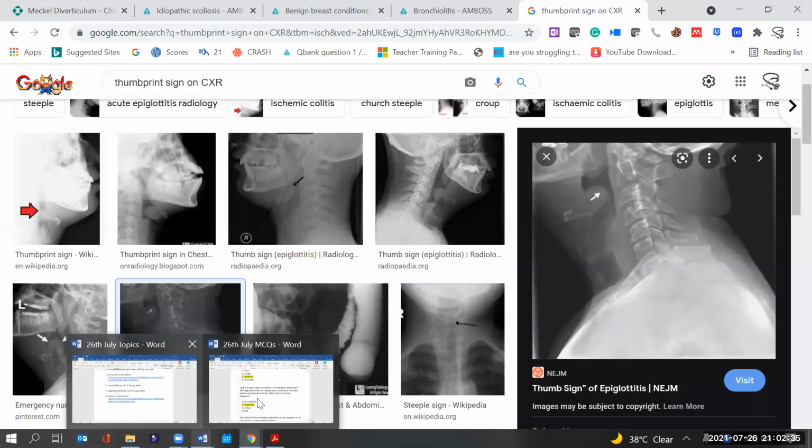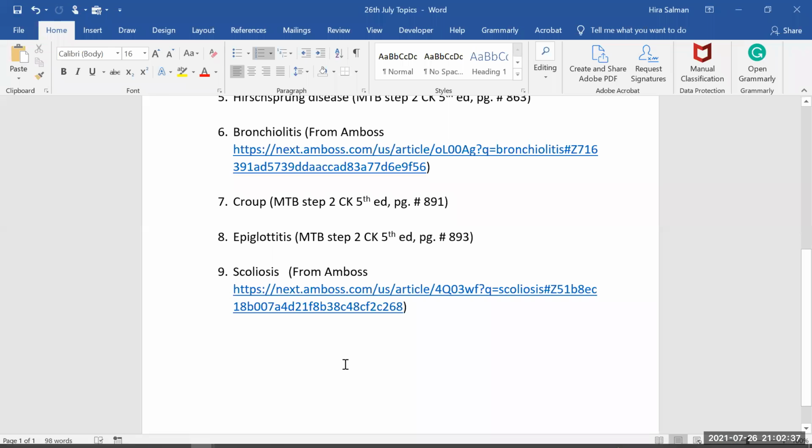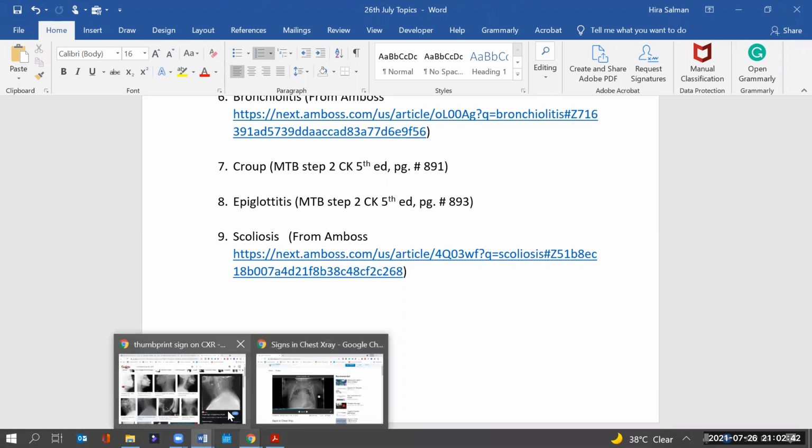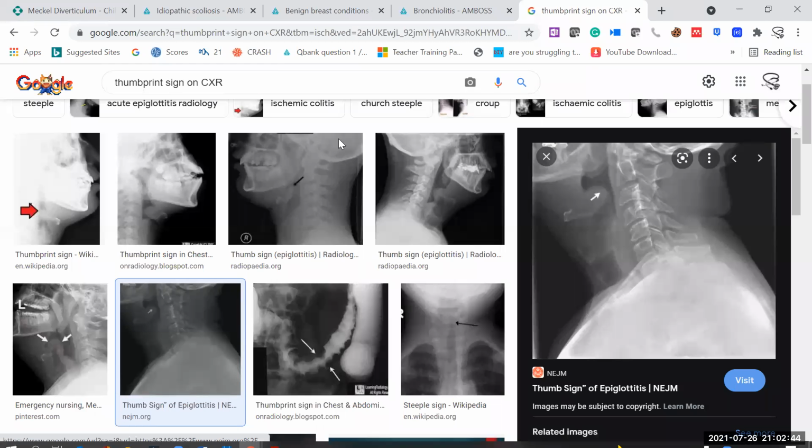Yes. Okay. For the next one, we have to go for the theory of scoliosis. It's not very much in detail in MTB, so we'll go for Convexity. Scoliosis.